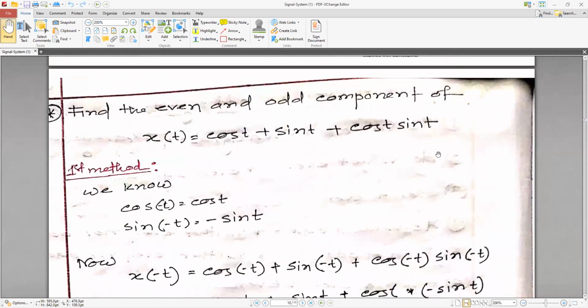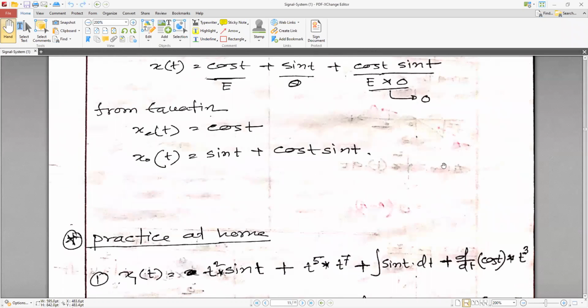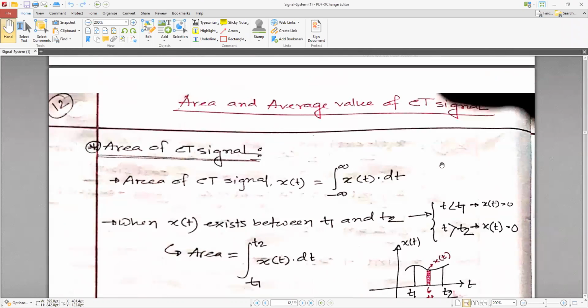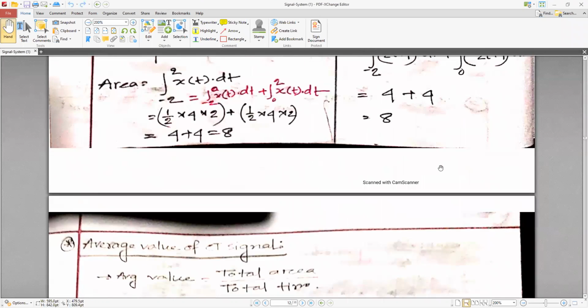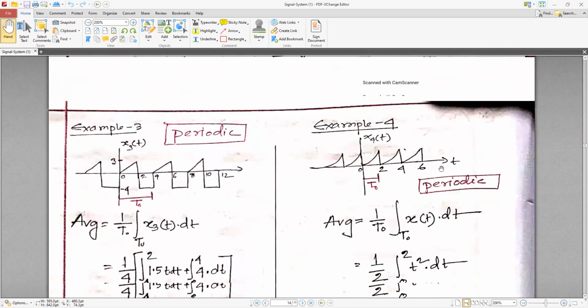Some examples are given, so you should look at the examples so that you can solve the problems in the mid assessment. The average value of a continuous time signal, the area, the average value, all these things are given, and some examples also.